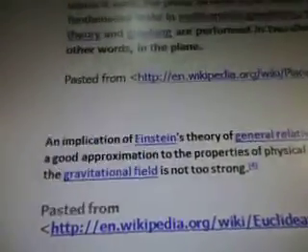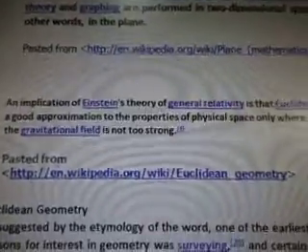Okay, so this is an implication of Einstein's theory of general relativity, that Euclidean space is a good approximation to the properties of physical space, only where the gravitational field is not too strong. So, gravitational field, that's what you get on planets and stars, so I grabbed that.